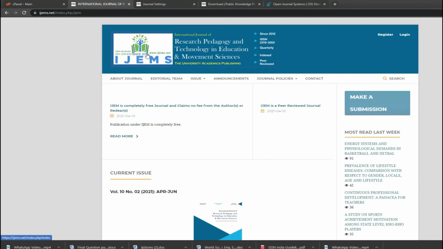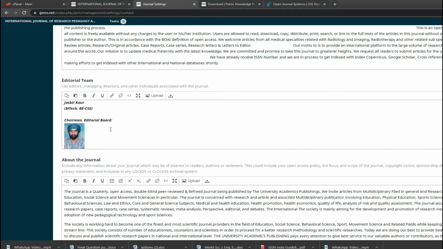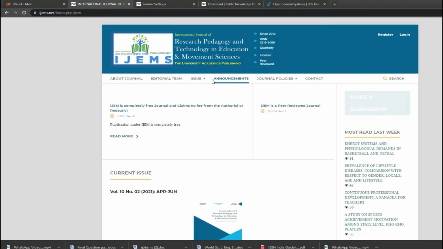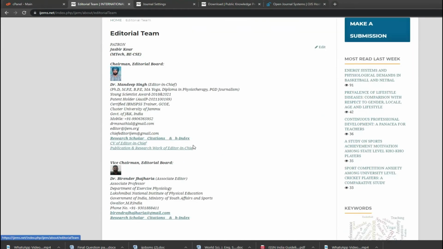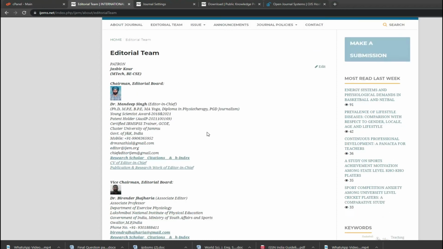Suppose you want to have your logo, then you will also get options out there to place your logos. See, here I have the editorial team. I have placed the photos also. I have included the other editors also. All the details are here. So you go to editorial, you just have to fill the form. There is the editorial team, and it will automatically be adjusted by the software. Everything will automatically be adjusted by the software. You need not do anything.